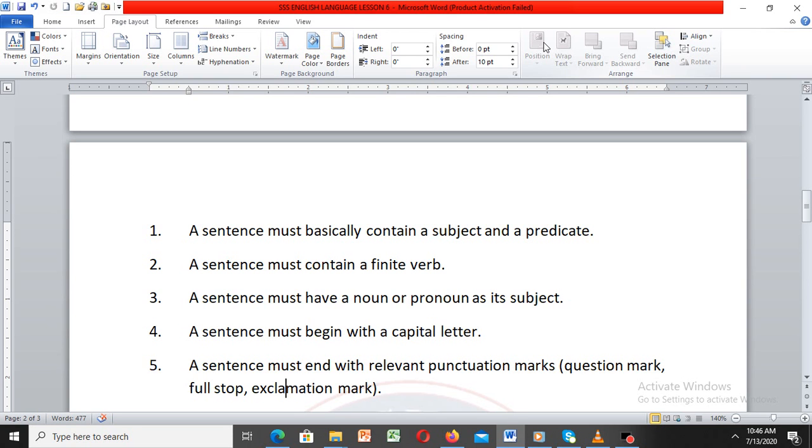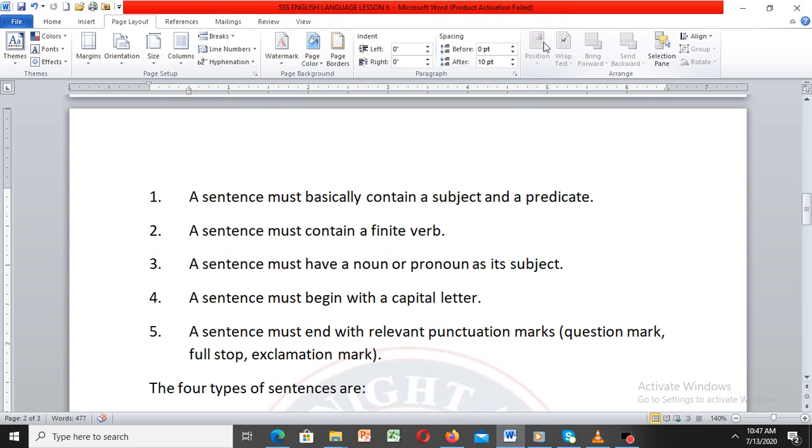Okay? Number three, a sentence must have a noun or a pronoun as its subject. You get that? Yeah, it must have a noun, the name of a person, animal, whatever, thing. That is how it becomes a sentence. Next, a sentence must begin with a capital letter. A sentence must begin with what? Capital letter. Please take note of that.